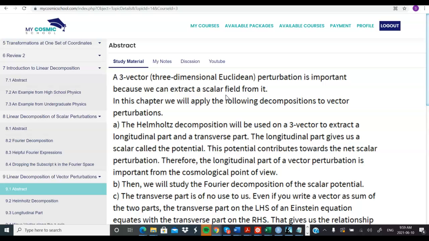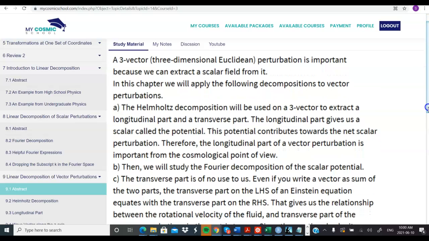So it is a scalar field which is at the moment of great interest to us because pressure and density fields in the energy momentum tensor are related to the scalar perturbations. So the scalar perturbation is very important. It is perhaps the most important component of the overall cosmological perturbations. And since we can extract a scalar component from a three vector, therefore vector perturbations are also important.